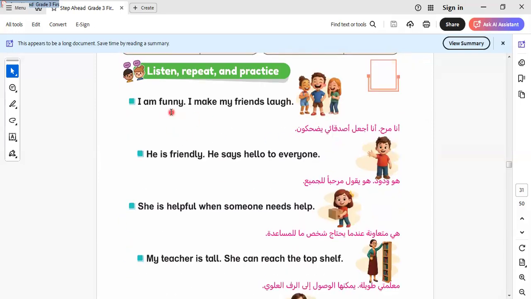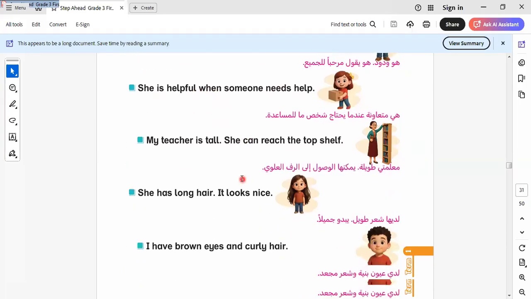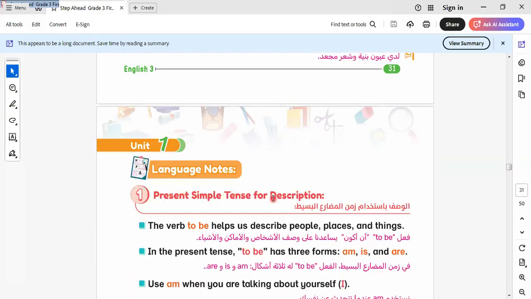I'm funny. I make my friends laugh. He is friendly. He says hello to everyone. She's helpful when someone needs help. She's my teacher's tool. What does this tool help the teacher to reach? The top of the shelf. She has long hair. It looks nice. I have brown eyes and curly hair.